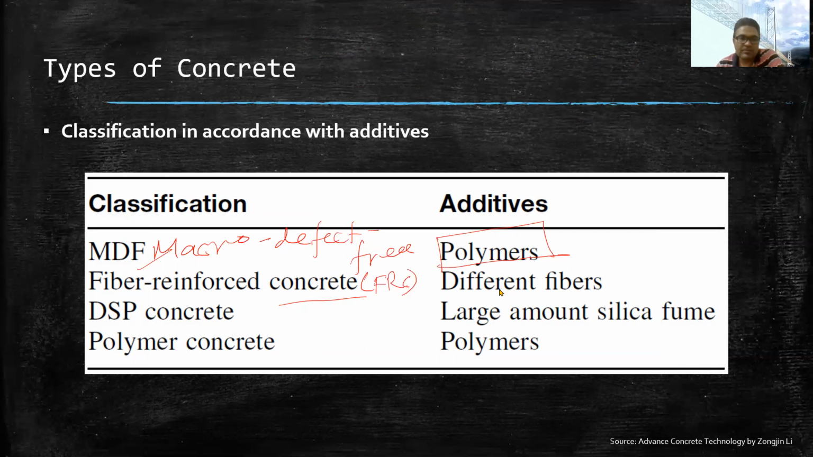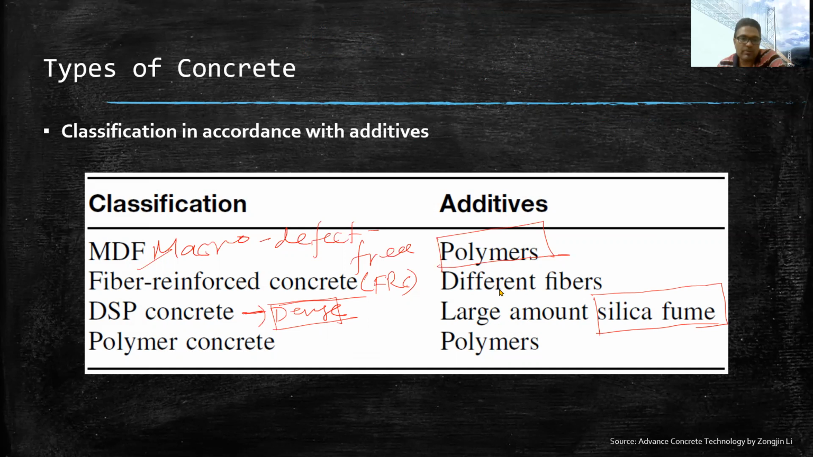Then we have DSP concrete. DSP concrete is very dense. Why? Probably because of the use of silica fume. Silica fume is a type of mineral admixture, as I have mentioned earlier. The size of silica fume is very small, probably less than 1 micron, and that is why it produces the concrete in a very dense form. That is why this concrete is very good in resistance to wear.